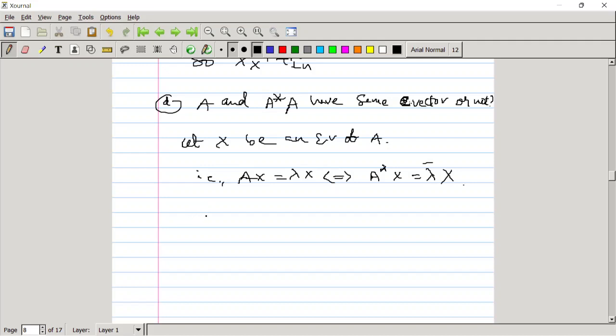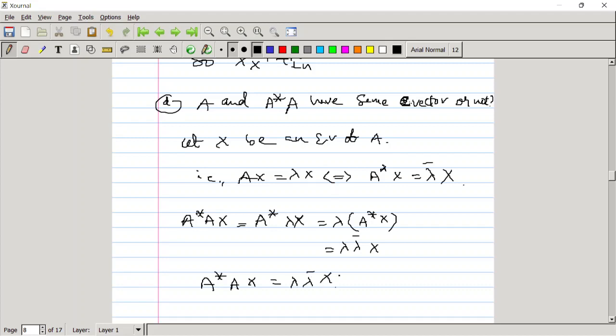Let me proceed with A star Ax. This is equal to A star times lambda x, since Ax equals lambda x. Because lambda is a scalar, I can write it outside. That means this is equal to lambda times A star x. Again, this is equal to lambda times lambda bar x. So we have that A star Ax equals lambda lambda bar x.